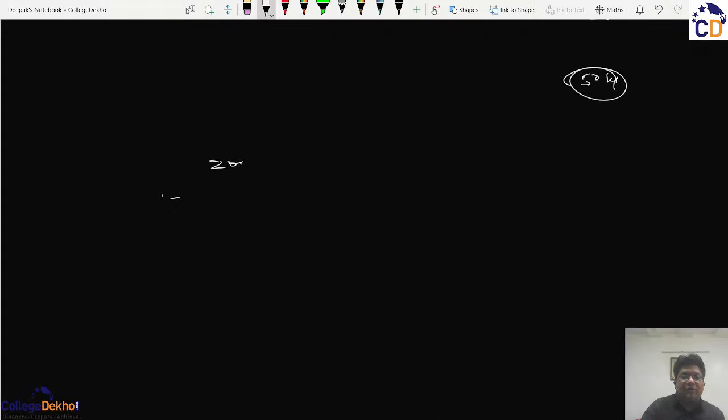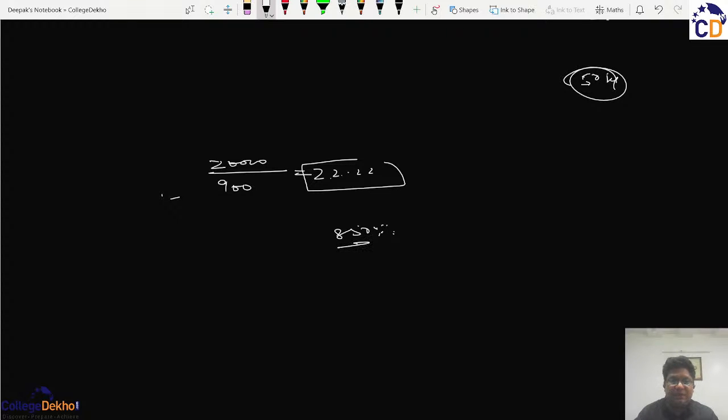So the total cost of 20,000 will be divided by the normal output to arrive at the cost per unit, and that will come out to be 20,000 divided by 900, which is 22.222. The actual output of 850 multiplied by the cost per unit gives this figure of 18,889, and this will go to the next process.